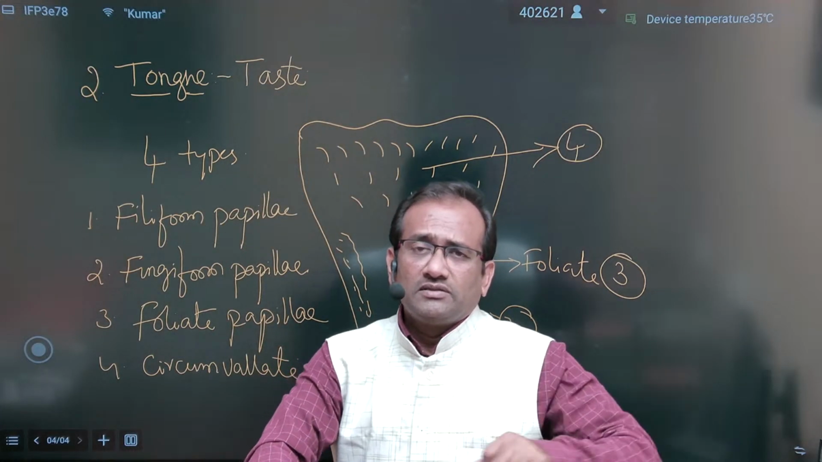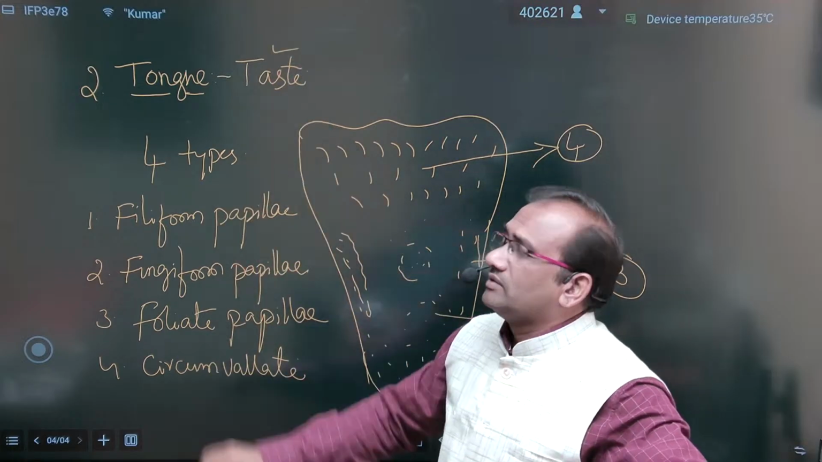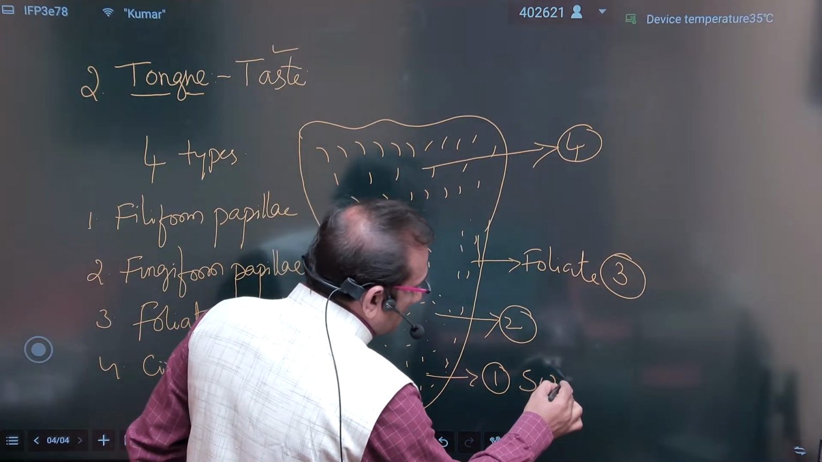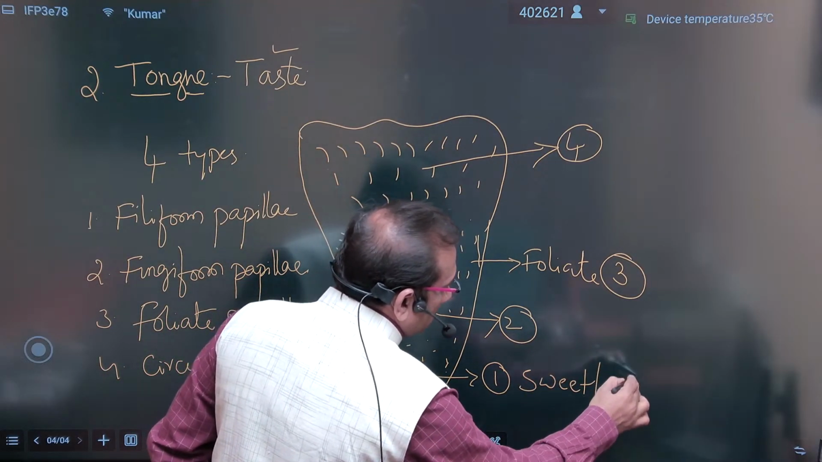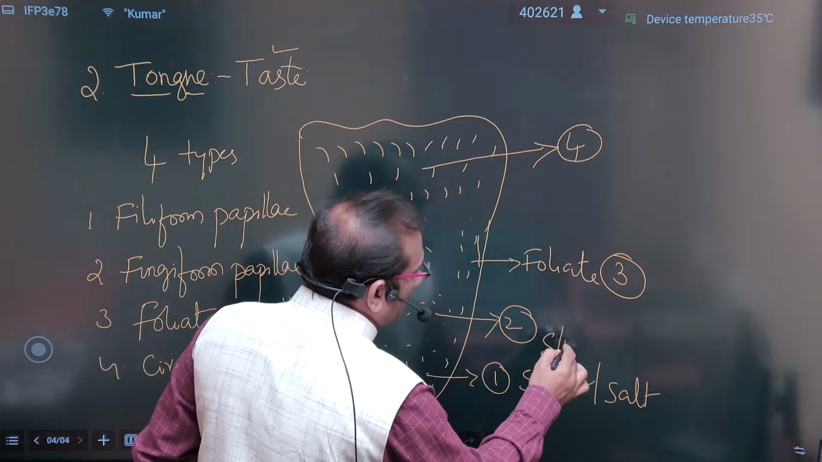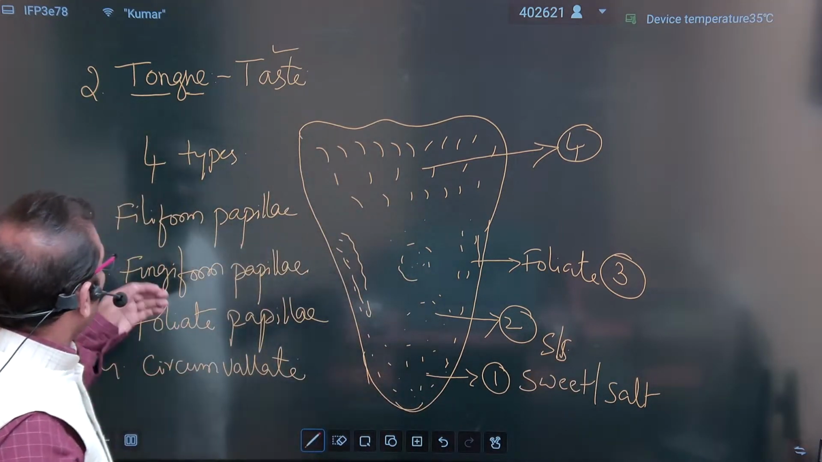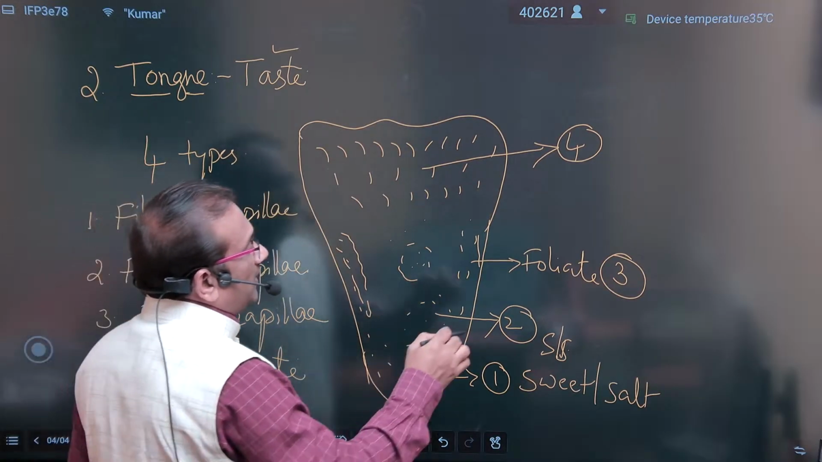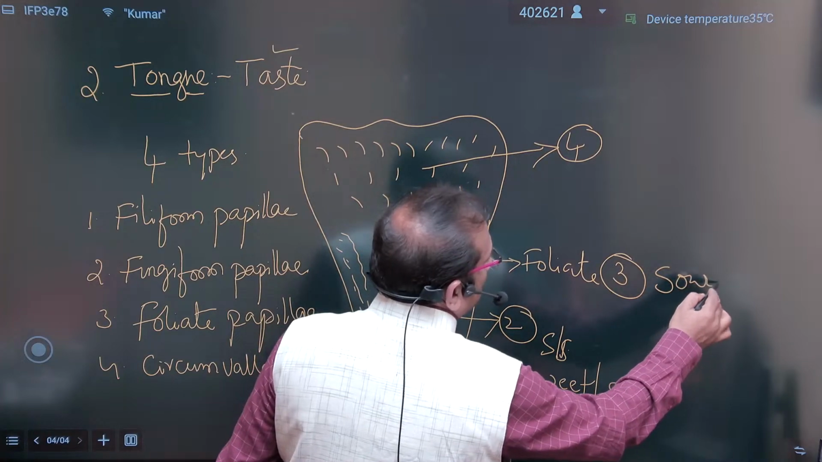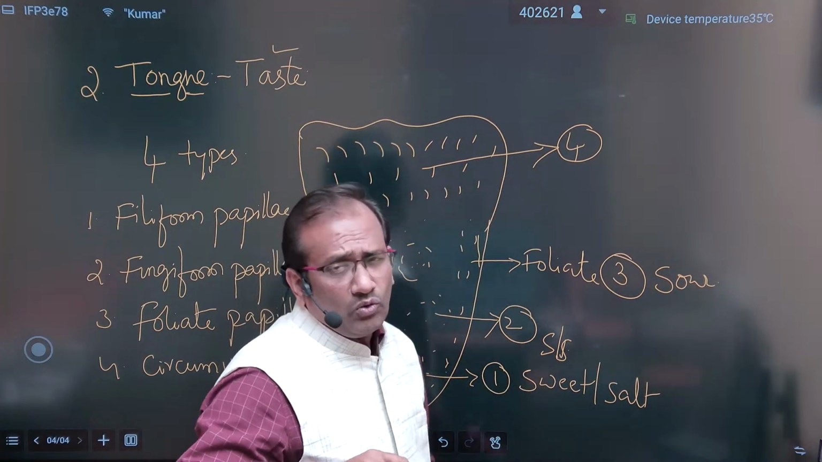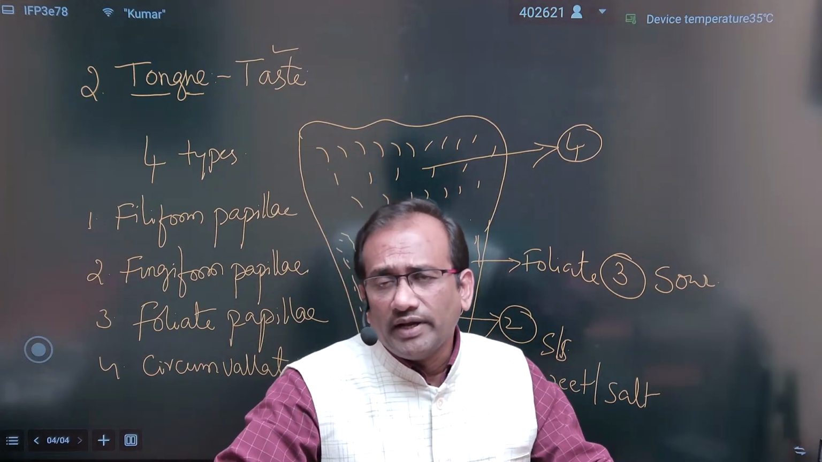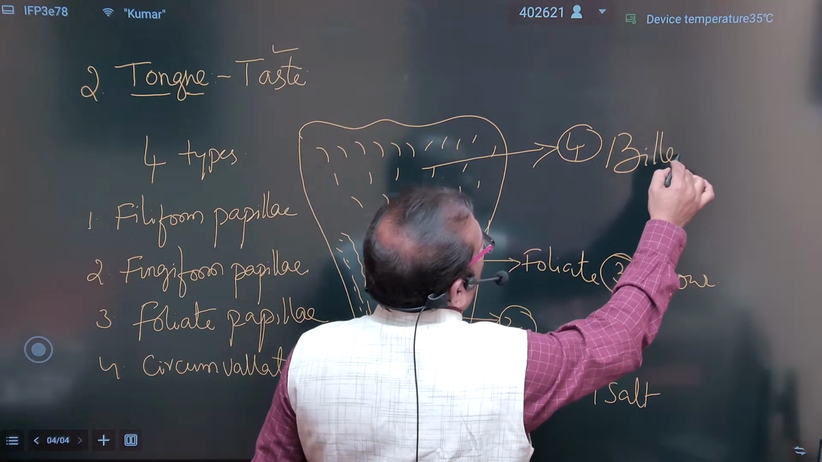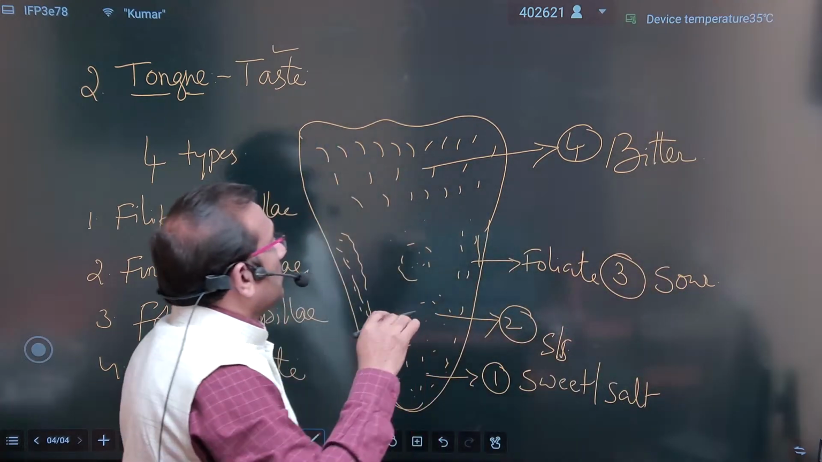are sense organs. They can sense the taste of the food. And coming to the taste, the tip gives the sweet or salt nature, meaning filiform and fungiform. These two papillae recognize sweet or salt, and foliate papillae recognize sour taste, like lemon. And lastly, the fourth one gives the bitter taste, so bitter taste is sensed by the circumvallate papillae.